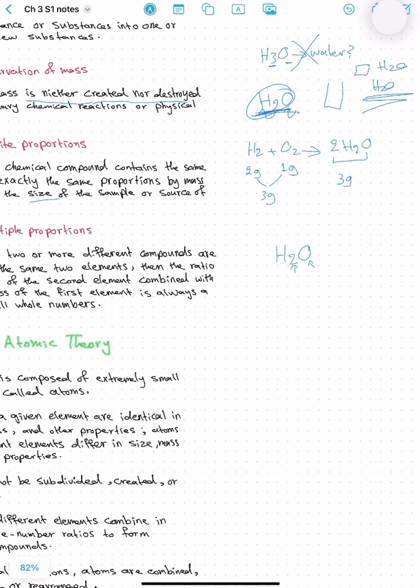Let's say we have N2O4. Can you simplify this? Yes, you divide it by 2, right? So the simplest formula is NO2, meaning that in N2O4 we have 2 molecules of NO2 bonded together. Okay, so we always have them in small whole number ratios.